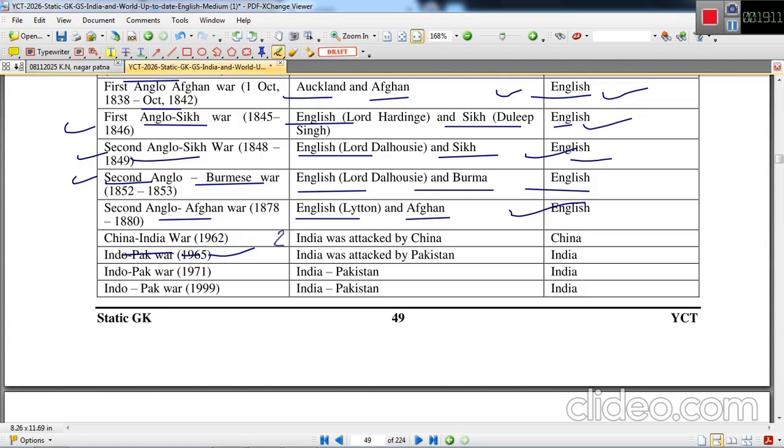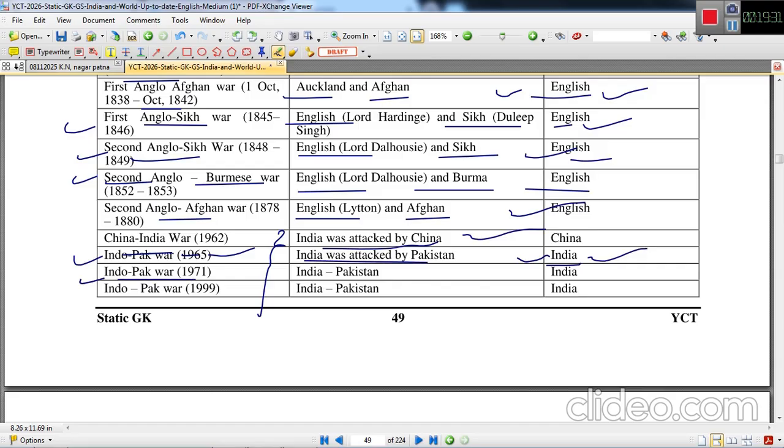This is the modern history, real modern history. China-India War. India was attacked by China, and China occupied a lot of territory of India, defeated India badly. India-Pak War 1965. India was attacked by Pakistan. India became the victorious side in this war.